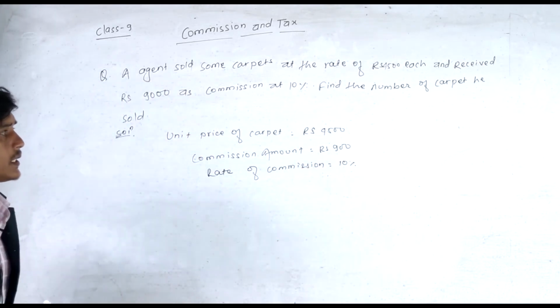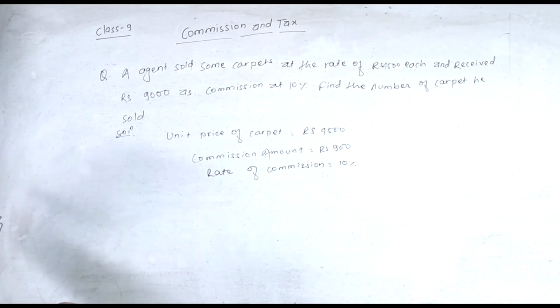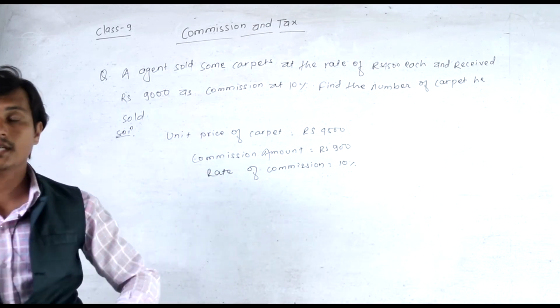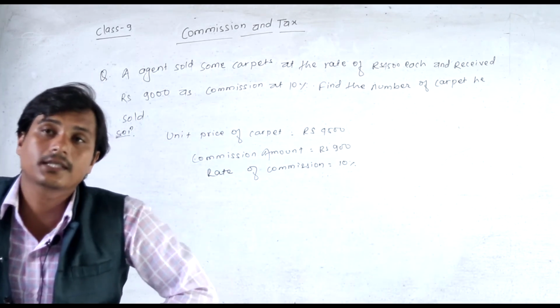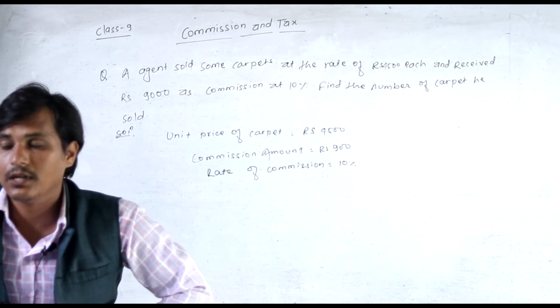So my dear students, find the number of carpets he sold. One thing to remember is that the unit price of the carpet is given. So let n be the number of carpets that he sold.